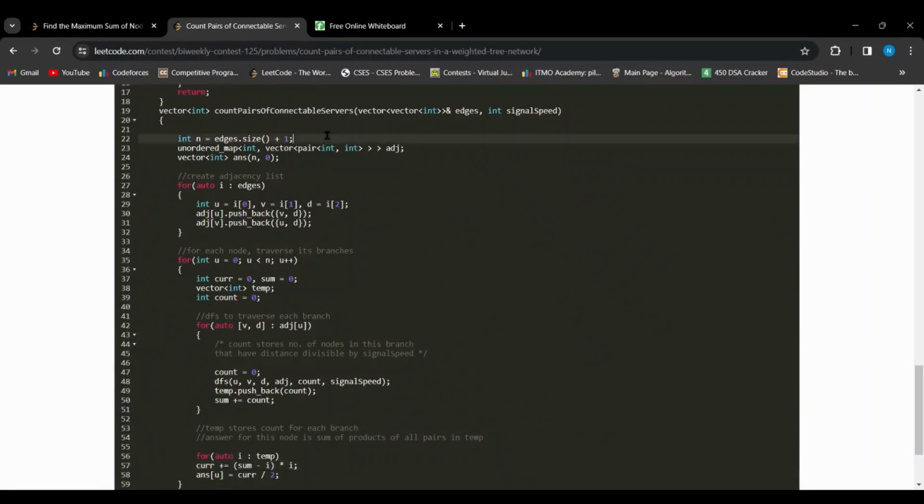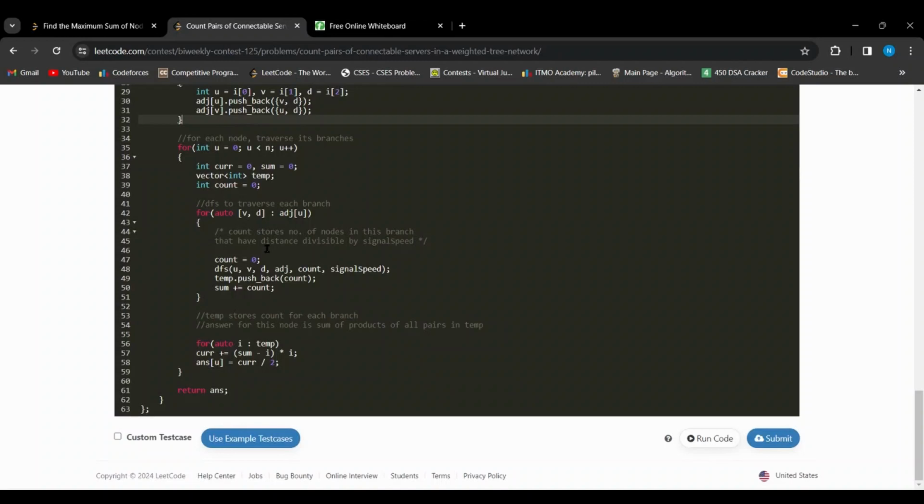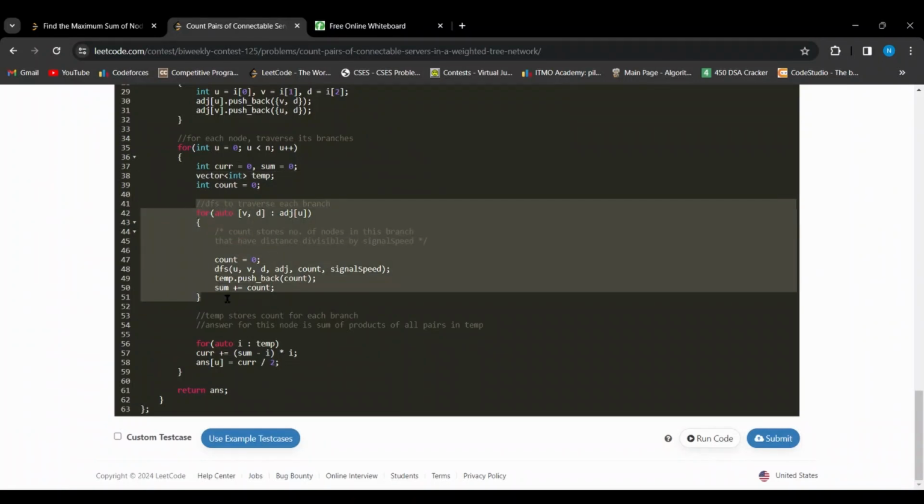So I've declared the size of the graph, and I've declared the adjacency list and a final answer vector. So I've created the adjacency list, and this is the standard practice in graph questions. Now I have to traverse each node, and for each node, I have to go through all of its branches. So I've taken the node value to be u. For each u, I'm going to each of its branch. I've declared a couple of variables and a vector temp that I discussed about. Now, I'm using DFS to go to each branch,